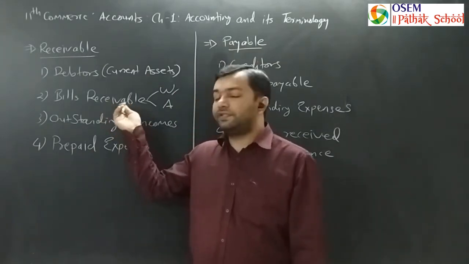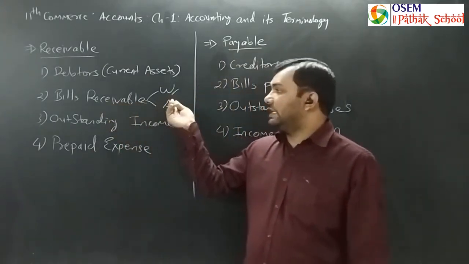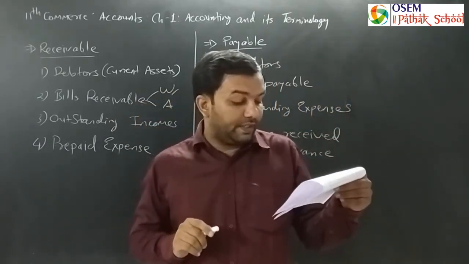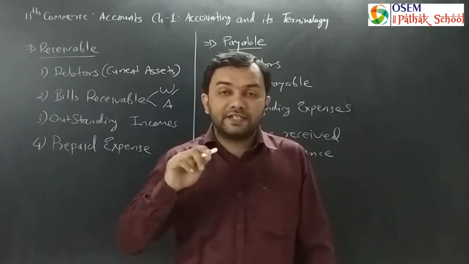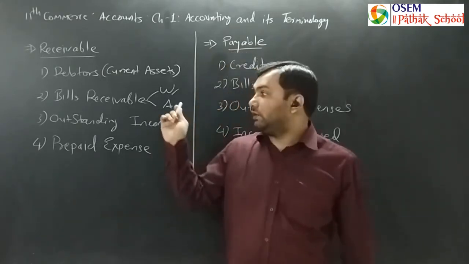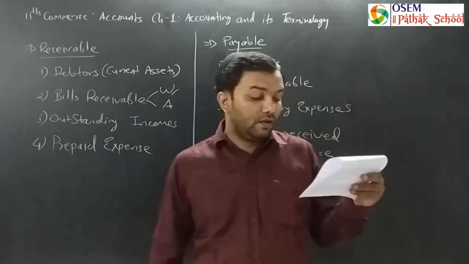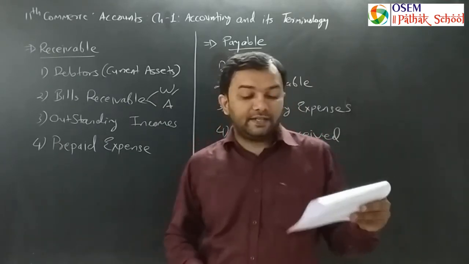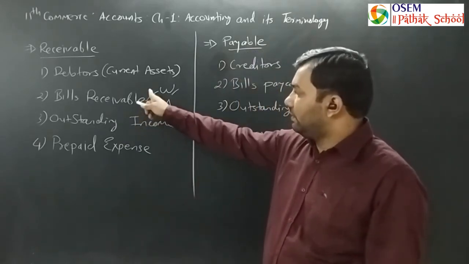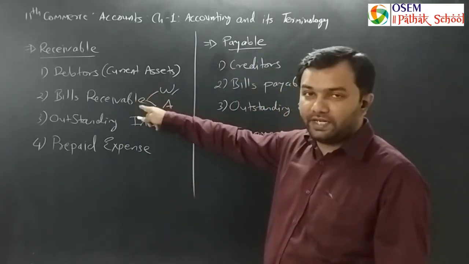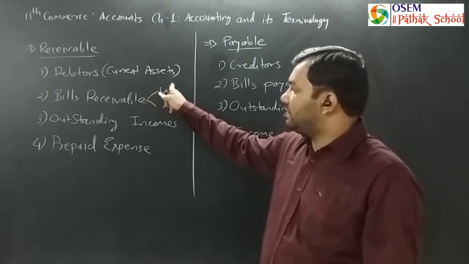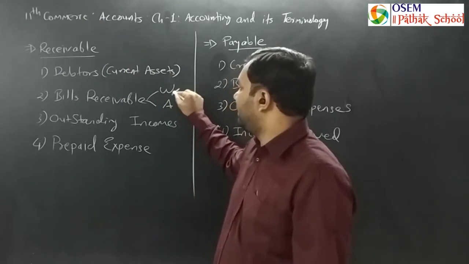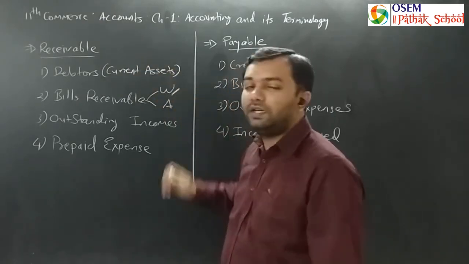In bills receivable, because it is a written document, the writer has written the amount as well as the time, a predetermined date in the future on which you will receive a particular amount of money. The bill is receivable for the bill writer on that particular future date written in the bill, and the amount will be receivable by the bill writer. This is the bill receivable for the writer.